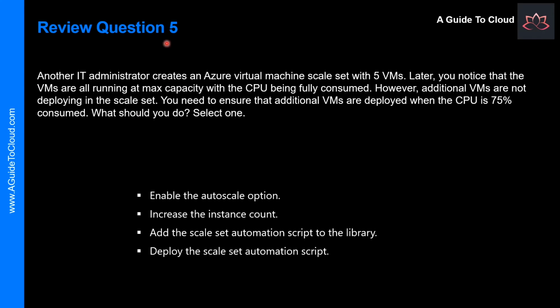Let's look at question number 5. Another IT administrator creates an Azure Virtual Machine scale set with 5 VMs. Later, you notice that VMs are all running at maximum capacity with CPU being fully consumed. However, additional VMs are not deployed in the scale set. You need to ensure that additional VMs are deployed when the CPU is 75% consumed. So what should you do?